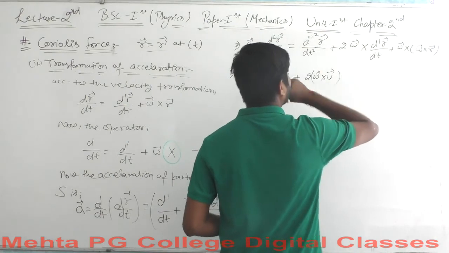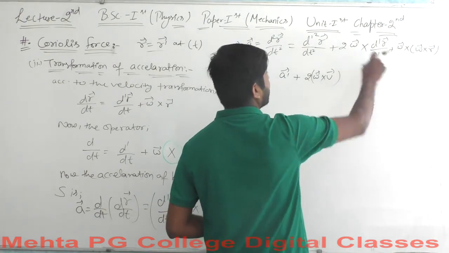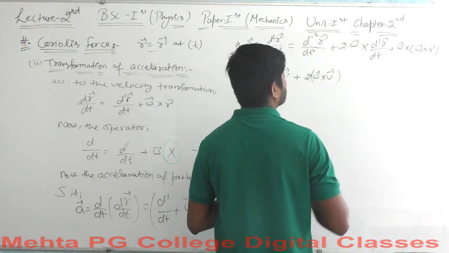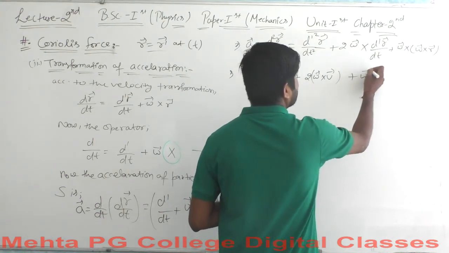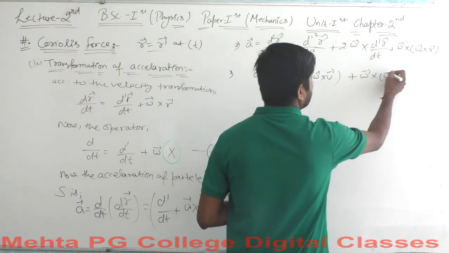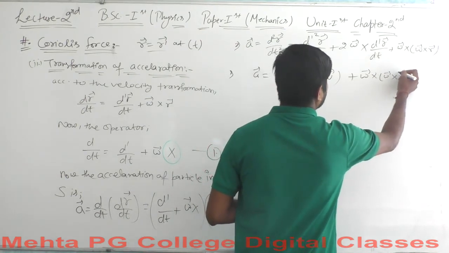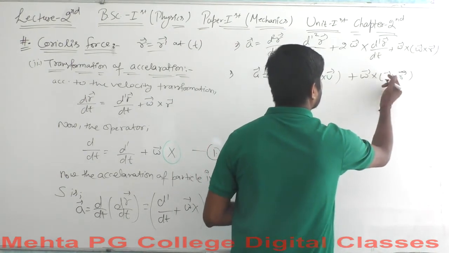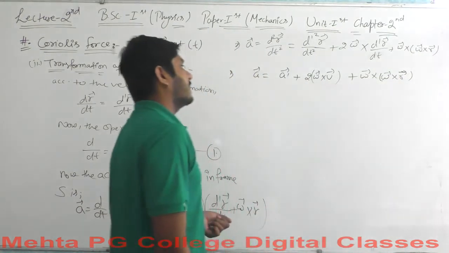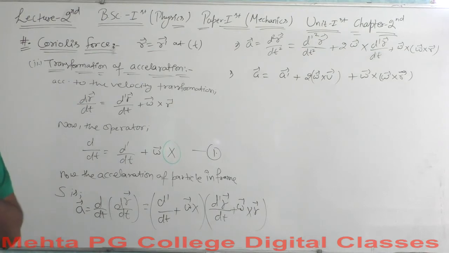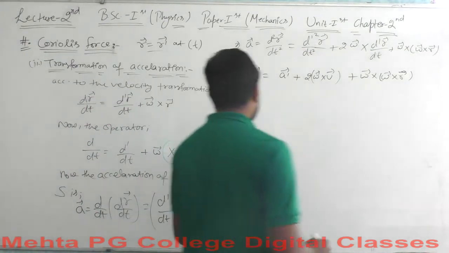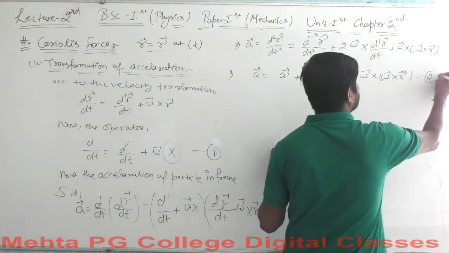This is the cross multiplication of the vectors, the velocity vector and the displacement vector. This is the angular velocity vector, this is the linear velocity vector, plus omega cross r here. Okay, so this is the actual value of acceleration, the transformation of acceleration. Let's say this is equation 1 and this is equation 2 here.